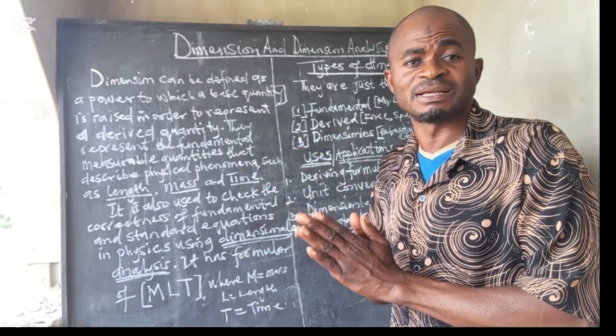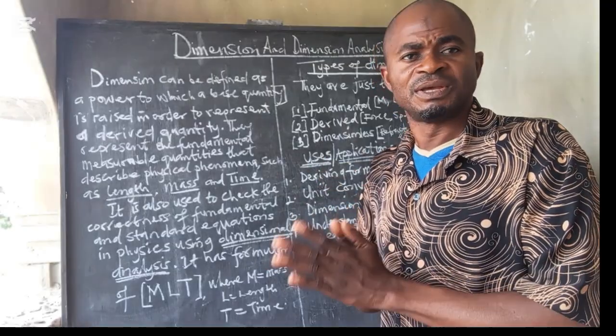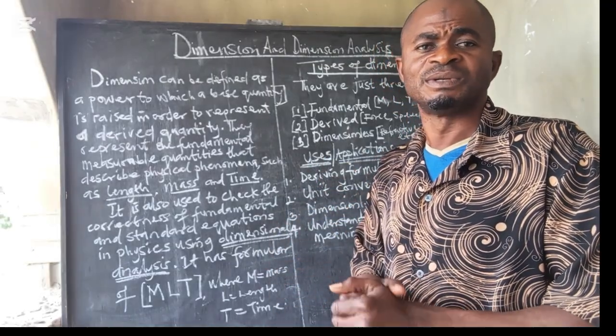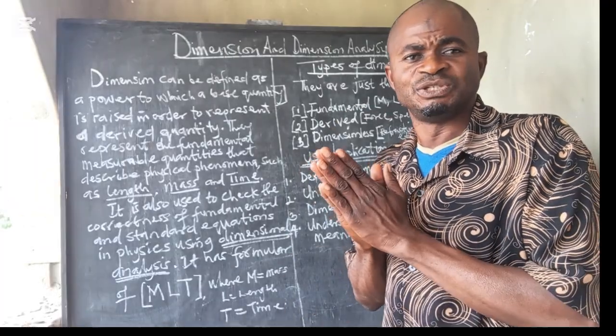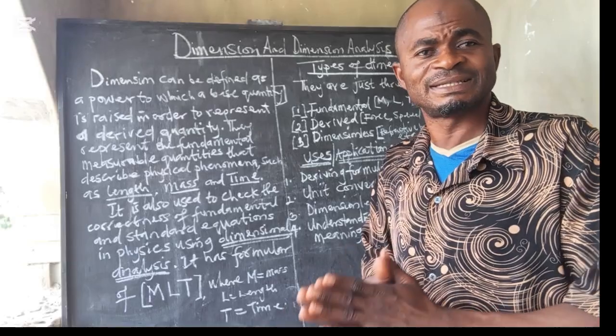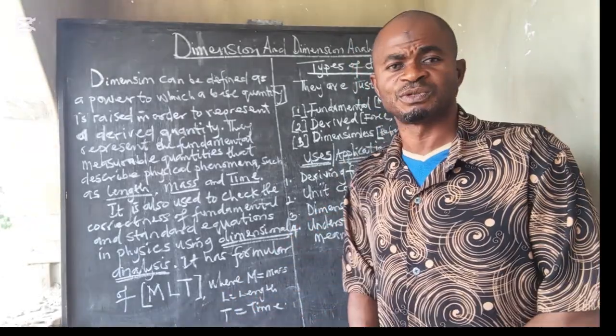That is what we know as electric current, which is represented by ampere, which is A, and sometimes we use I to represent it as well. Those are the fundamental units that we will convert to the dimension. And when you are writing them in a capital letter, it is now about dimension. Now let's go to the second one.